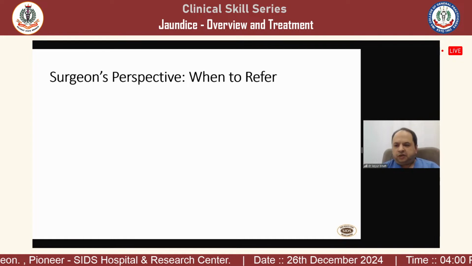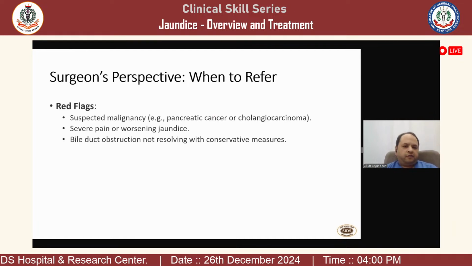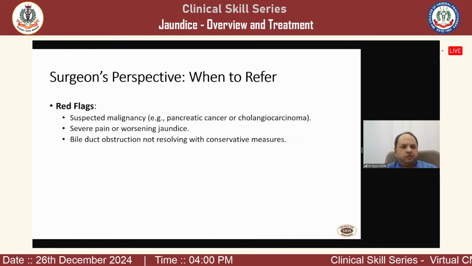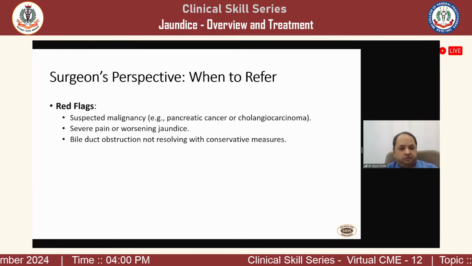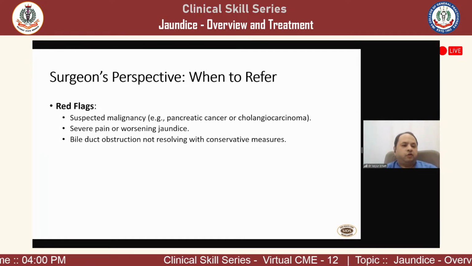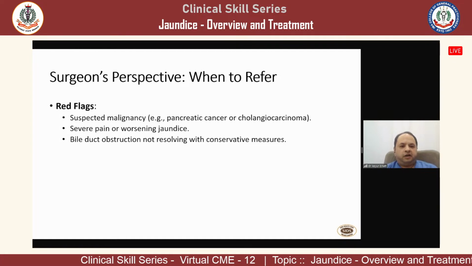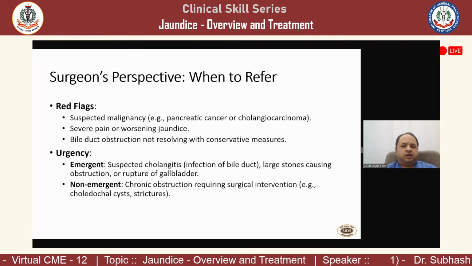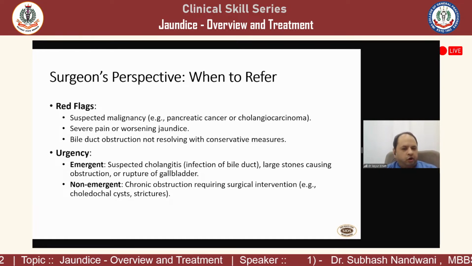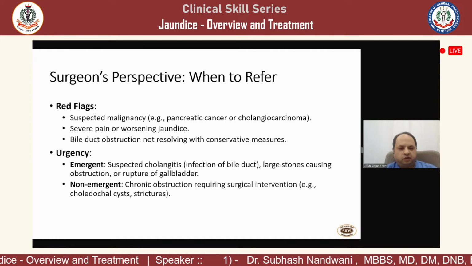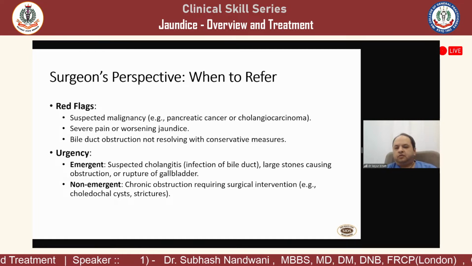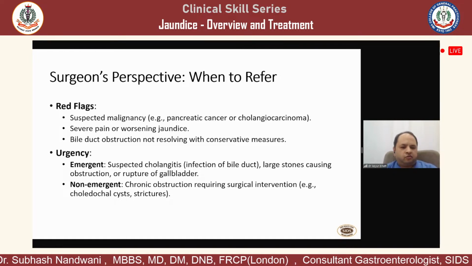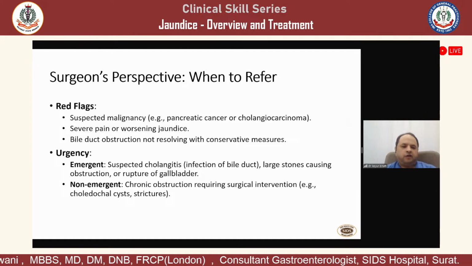So from a surgeon's perspective, if I conclude, when to refer: red flag signs, suspected malignancy, itching, painless jaundice, severe pain or painless. Both situations are mostly going in favor of surgical jaundice. Whenever we are suspecting bile duct obstruction, or in case of cholangitis, when there is fever, pain, jaundice, hypotension, it is absolutely an emergency. This can happen with cholangitis or with a ruptured gallbladder. However, for chronic strictures, it is a non-emergent situation and one can refer at ease.